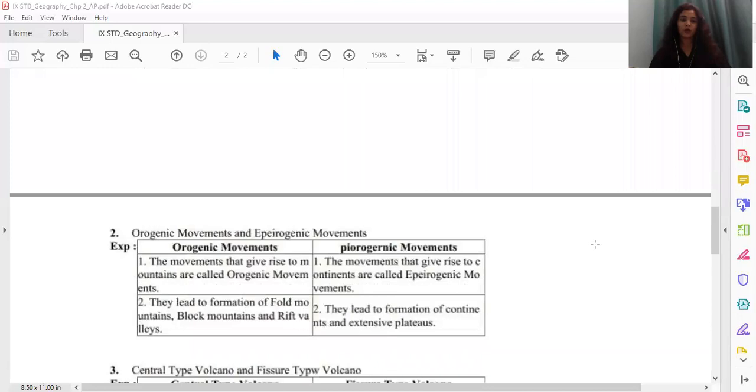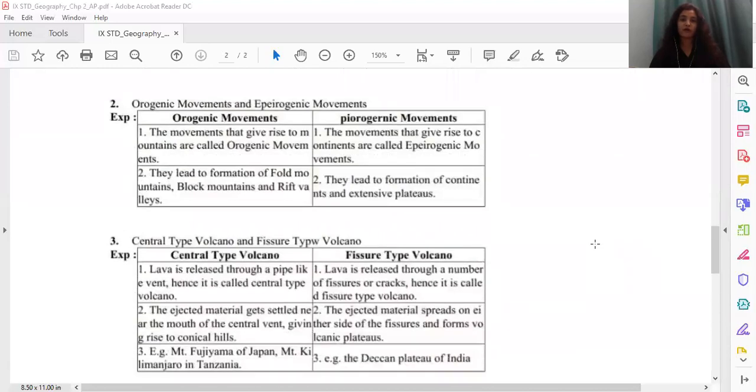The second one over here is orogenic movements and epeirogenic movements. First point under orogenic movements, the movements that give rise to mountains are called as orogenic movements. And first point under epeirogenic movements, the movements that give rise to continents are called as epeirogenic movements.